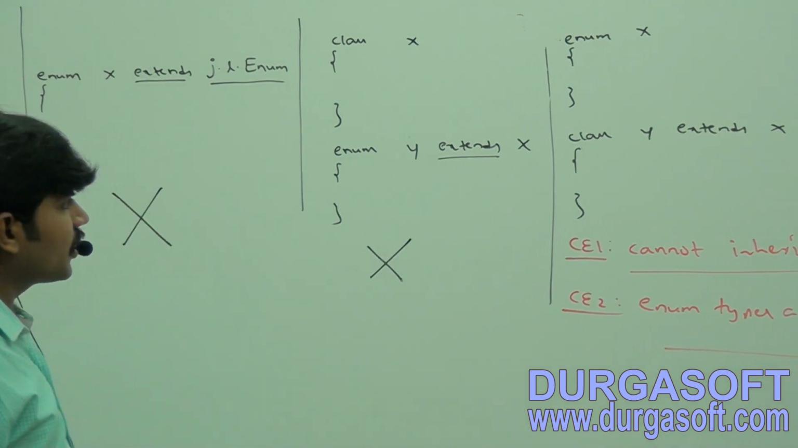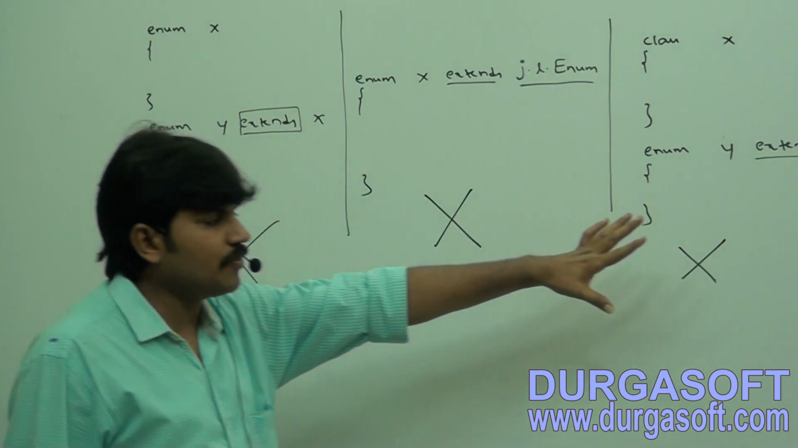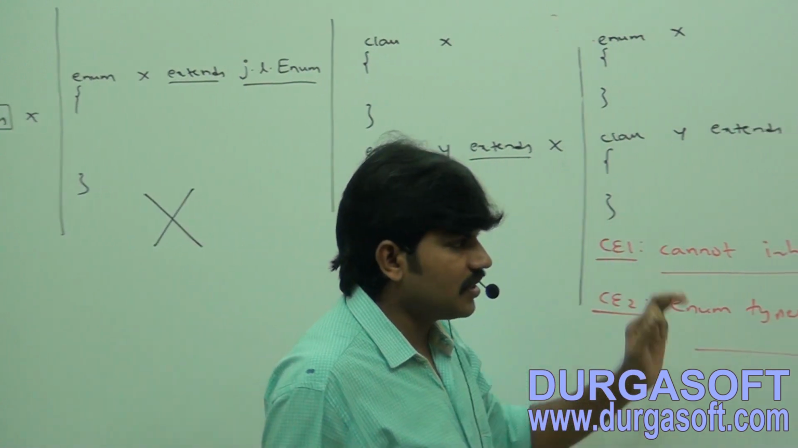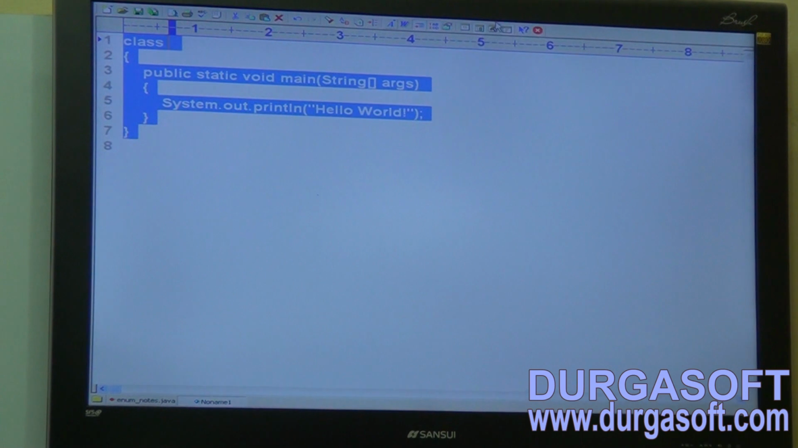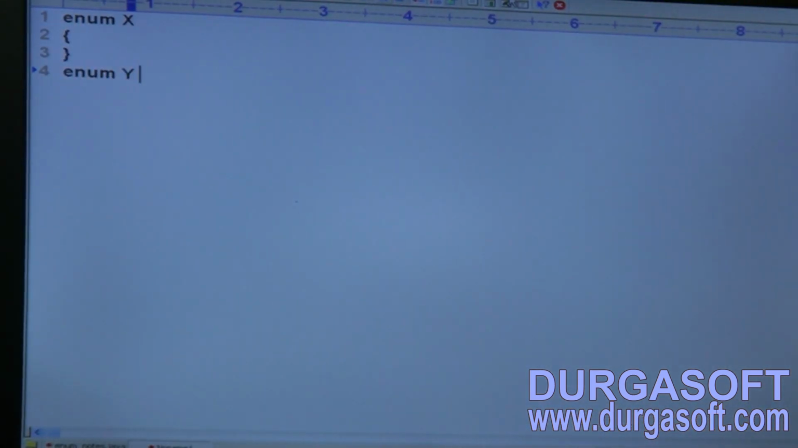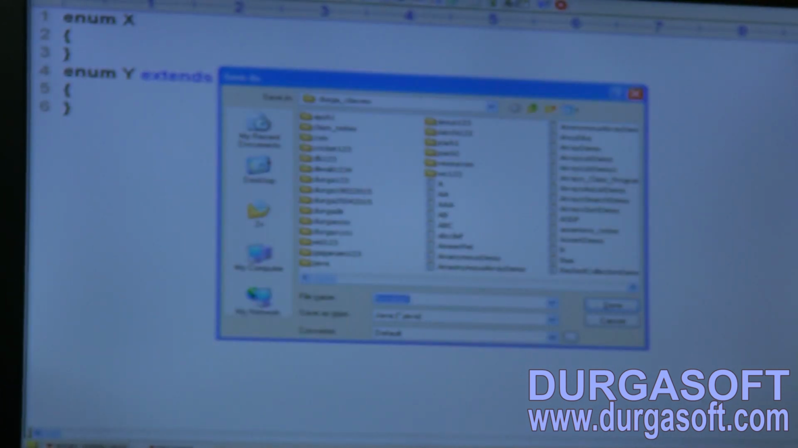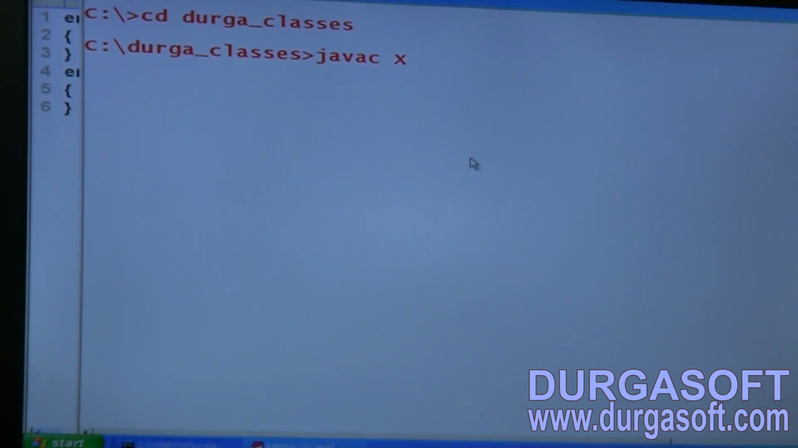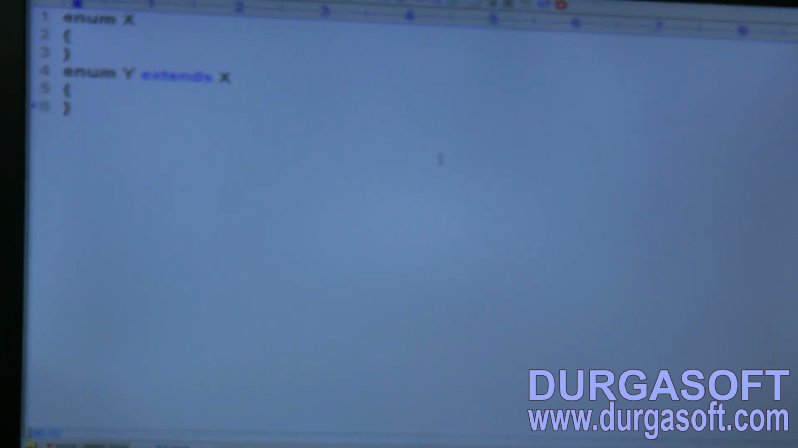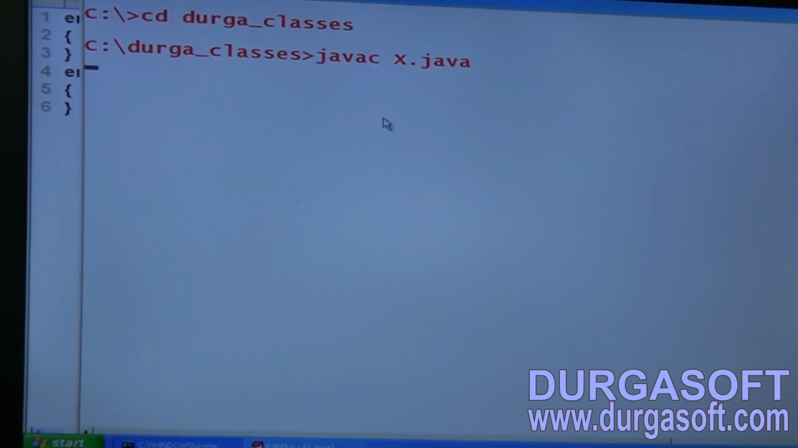Sir, let me execute all these possibilities and let me show these compile time errors also. Here just observe very carefully. Sir, I am taking just enum x, enum y extends x. Sir, case 1. Let me save this code as x.java. Have you observed, right? Javac x.java. Have you observed? Sir, enum y extends x. The compiler is ready to give errors left and right.